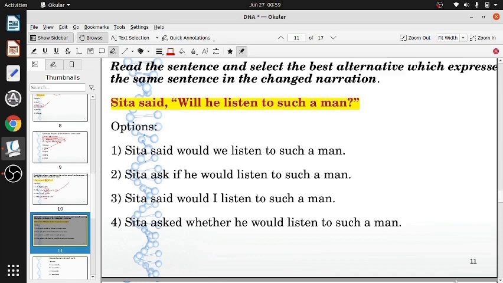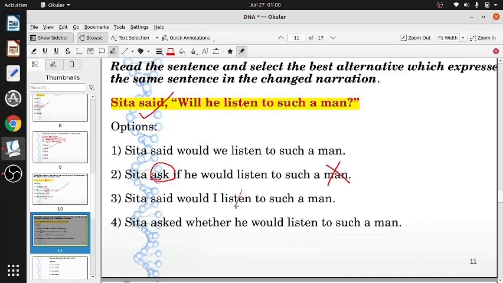Now first of all reject this one. Why do we reject this? Because said is in past tense and ask is in present tense. So reject this option. Then, will he? There's no reference to I. There's nowhere said that someone is speaking to you, so the I question does not arise anyhow.